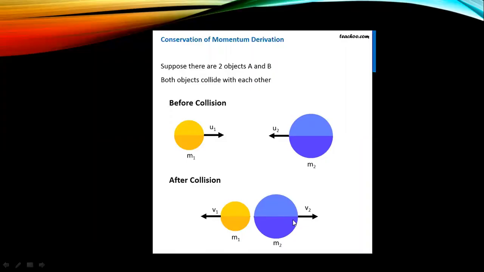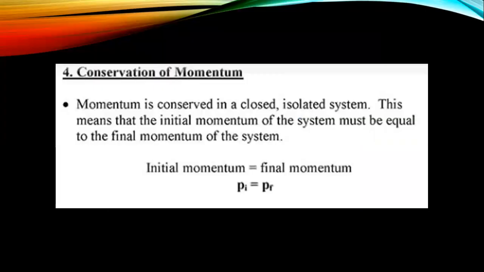Now, the conservation of momentum. As I've told you, momentum is conserved in a closed, isolated system. This means that the initial momentum of the system must be equal to the final momentum of the system. If the momentum is not changing, then it means the initial momentum of the system is always equal to the final momentum of the system. In easy words, I can write Pi equals Pf, and this is the law of conservation of momentum.